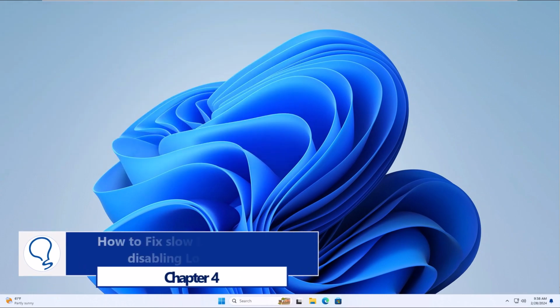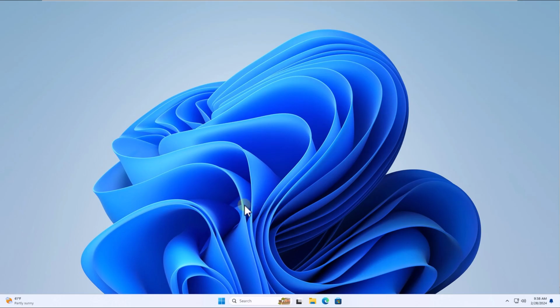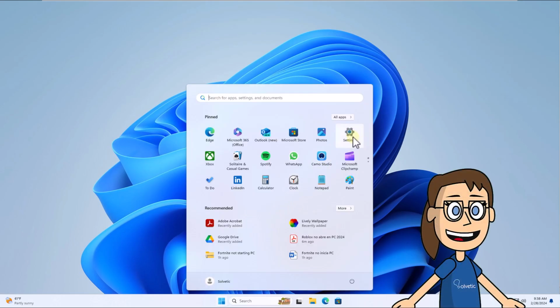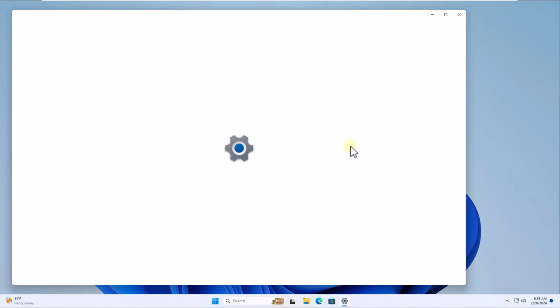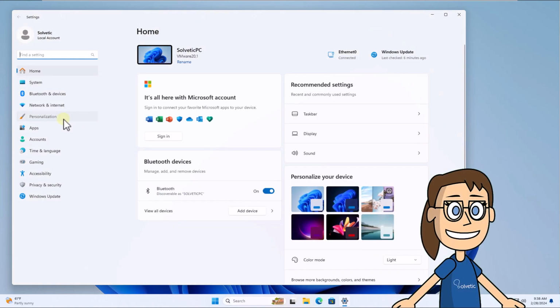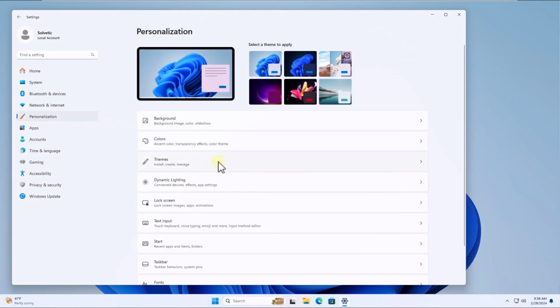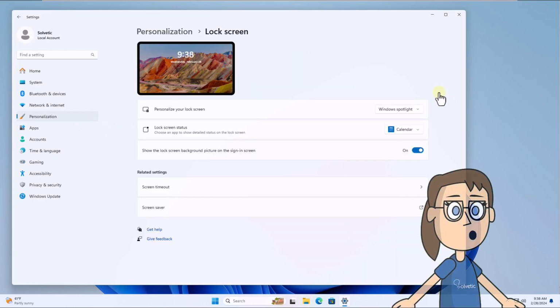Chapter 4. How to fix slow laptop startup disabling lock screen. To start, click on the Start menu and then on Settings. Here, go to Personalization and open Lock Screen. When you access its options, turn off the switch, Show the lock screen background picture on the sign-in screen.